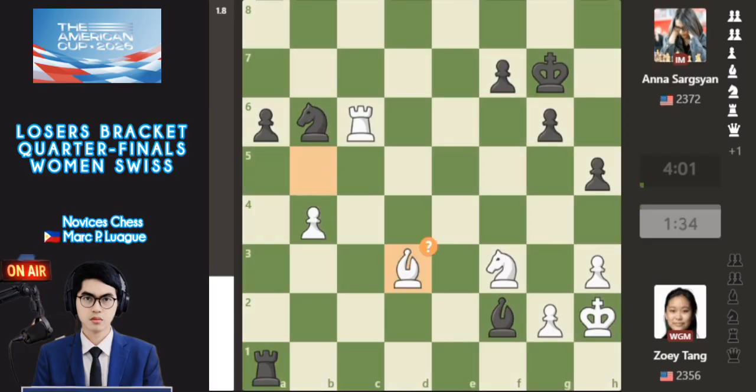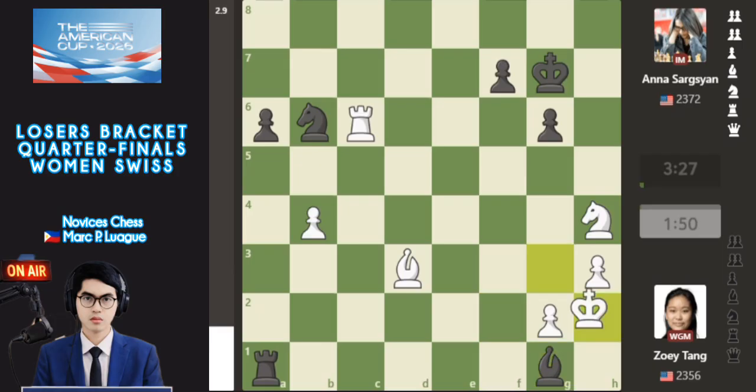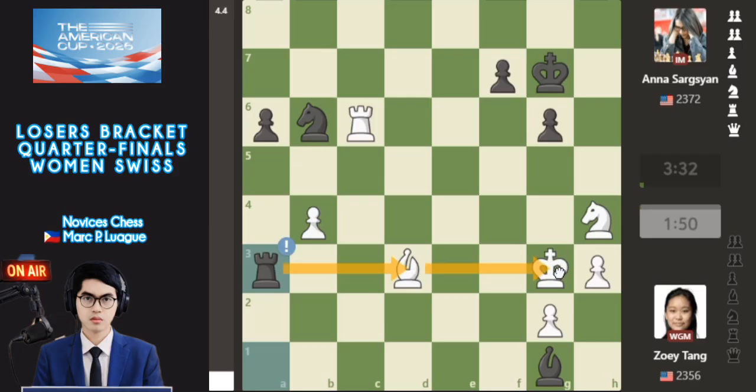So back there, this one is bishop d3 with Zoey Tang and also the h4 sacrifice. It means, with a sacrifice here, if you capture the knight here with the pawn, then bishop to g2 with check. So this is more control with check here. And also with Zoey Tang the knight captured, and Sargsyan plays bishop to g1 check, king g3, rook to a3, a good move with the idea of the rook threatening the bishop and pinning the king with check here.